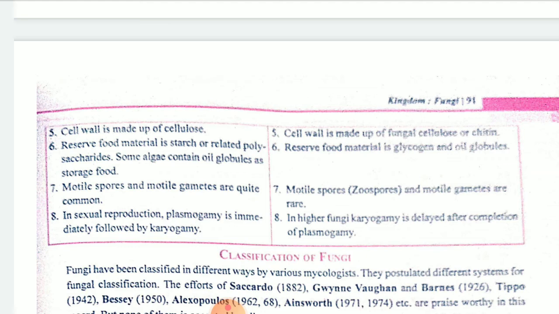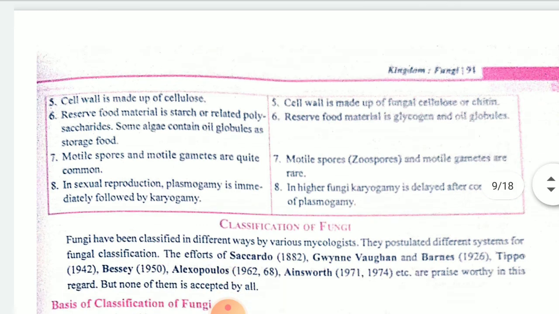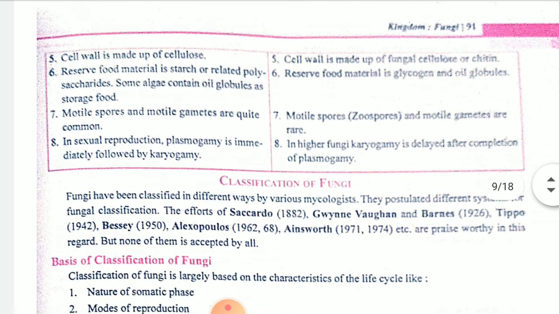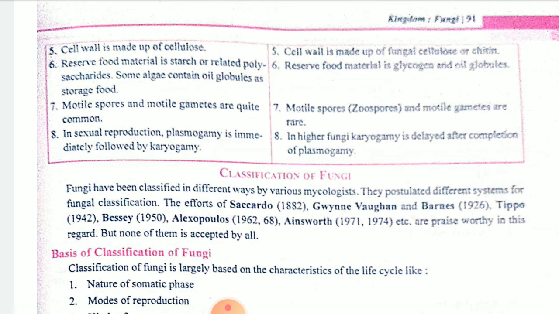The reserve food material for algae is polysaccharides or certain globules of storage food oils, and in fungi it is glycogen and oil globules. In algae motile spores are present and motile gametes are quite common. In fungi motile spores are present, but motile gametes are rare. Okay. This one shows plasmogamy, and this one shows karyogamy along with completion of plasmogamy.